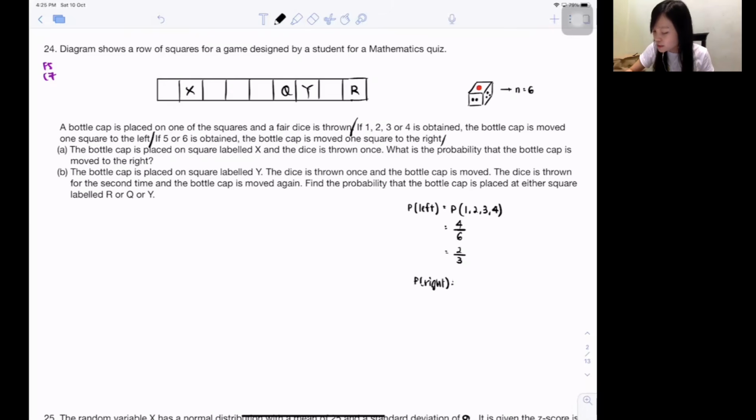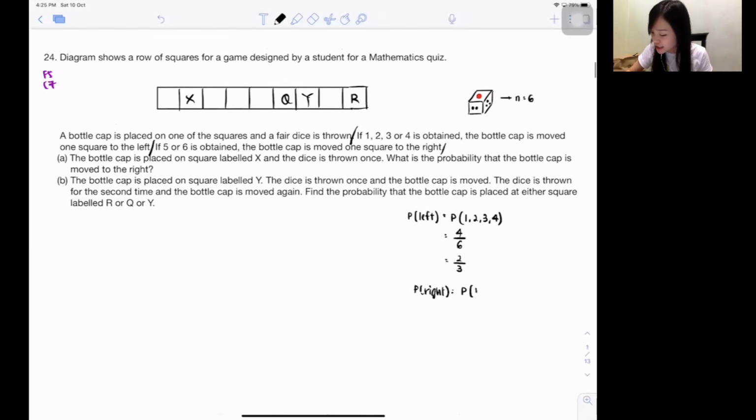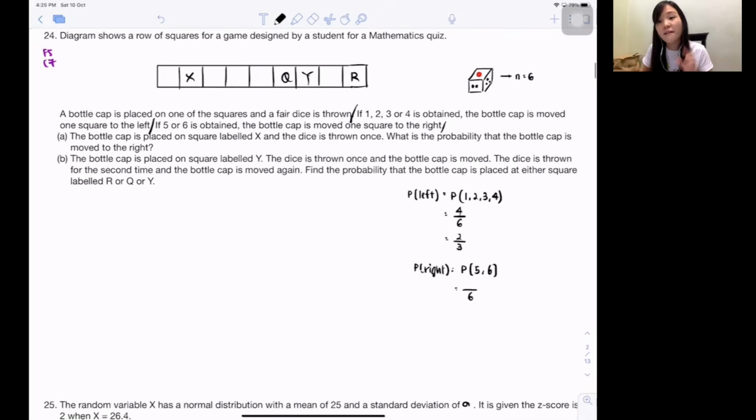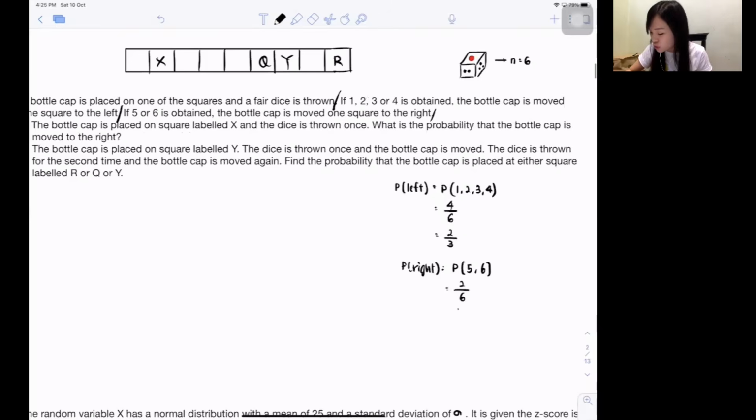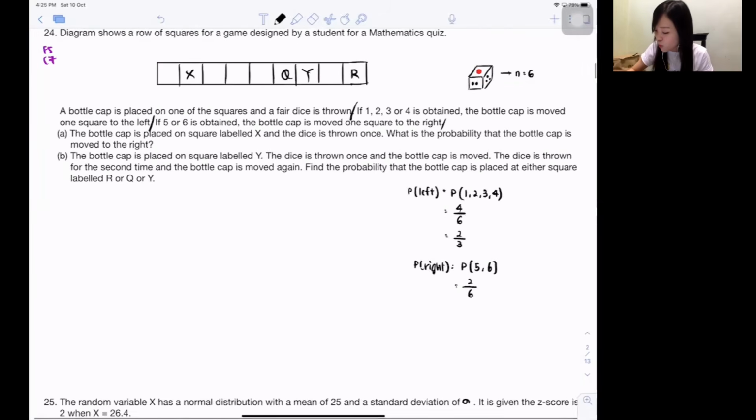How do you move to the right side? Isn't moving to the right side getting 5 or 6? Correct? Same thing, total 6 sides, 5 or 6 occupy 2 sides. 2 over 6, isn't it 1 over 3? So probability 2 over 3 moving to the left, probability 1 over 3 moving to the right, and 1 over 3 plus 2 over 3, the total probability is always 1. Total percentage is always 100%, right? So 66.66% moving to the left, 33.33% moving to the right.